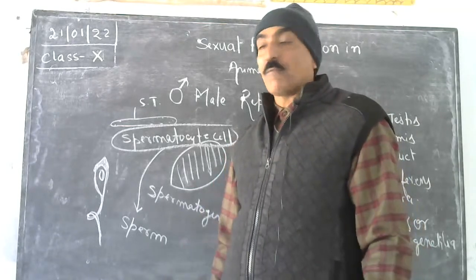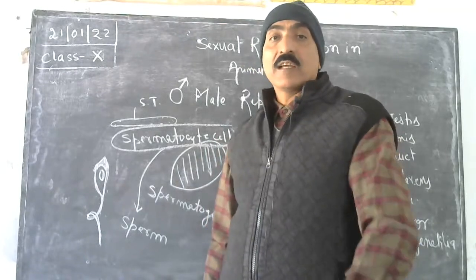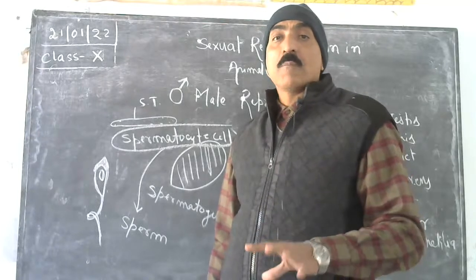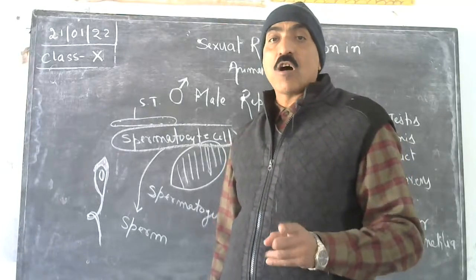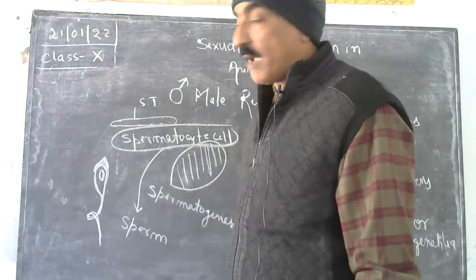As soon as the wall breaks, this nucleus enters the ovum and it gets closed. That is the reason only one sperm could fertilize the one ovum. This is called monospermy in the case of mammals.